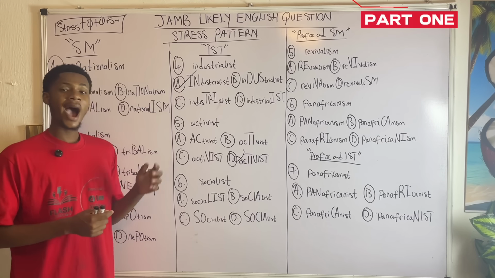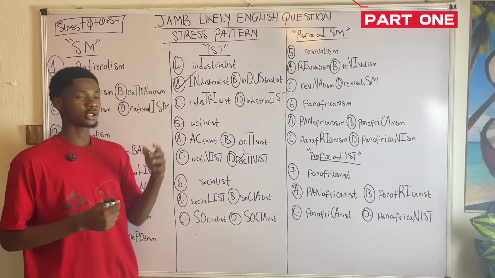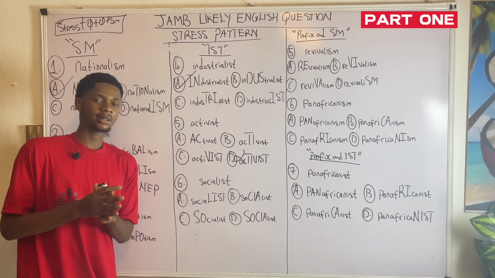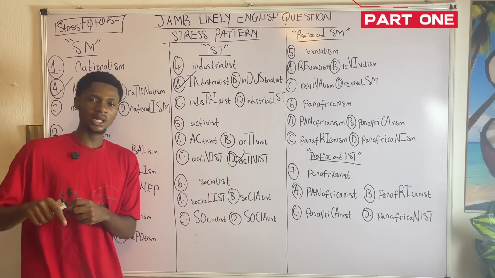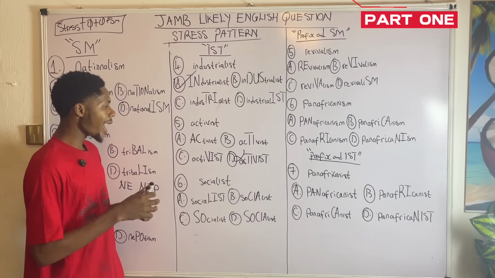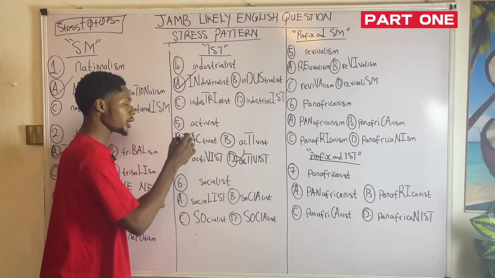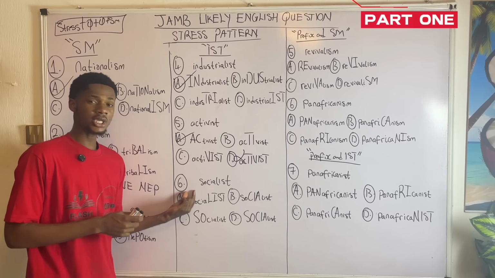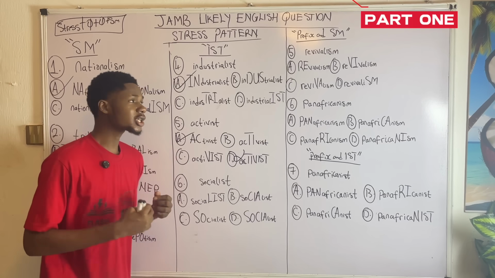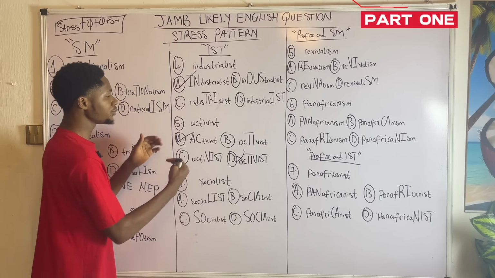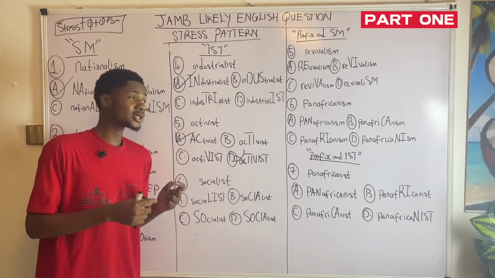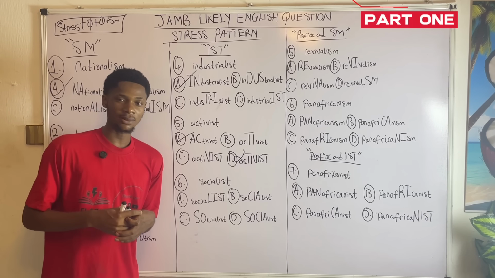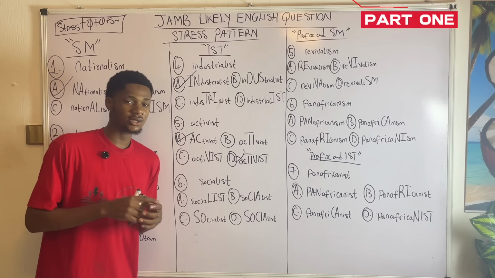Now for activist, it follows the question 4 as arc is being what now? Stressed. That is the first syllable. In this case, we're having what now? AC. Arc. That is what option A. Very, very easy. Now question 6 on the board, we're having socialist. Notice how I have specifically brought out these 3 questions. This is because JAMB has repeated this one multiple times in the examination. So if you have to encounter any of these kinds of questions in the examination hall, it has to be either of these 3. Take note.